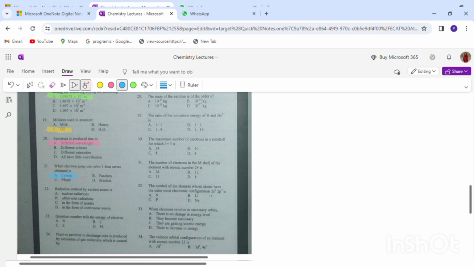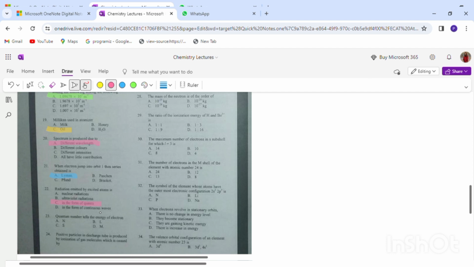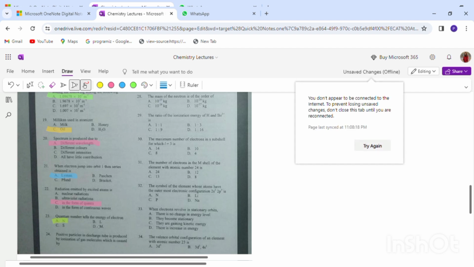22nd MCQ. Radiation emitted by excited atom is in the form of quanta. This we have already discussed when we were discussing quantum mechanical theory. So the answer is in the form of quanta. Energy of the electron is told by the principal quantum number, and principal quantum number is represented by n.